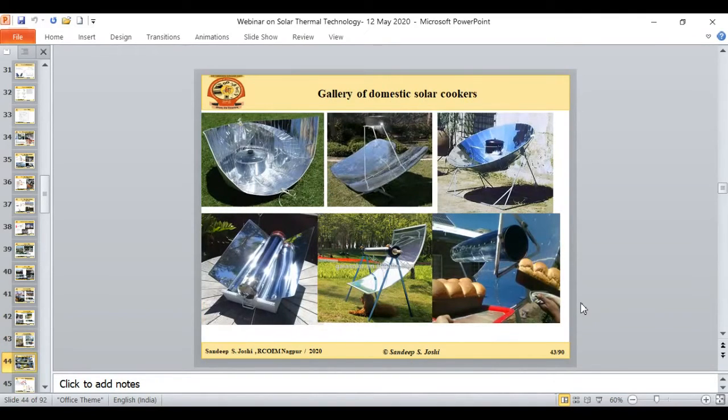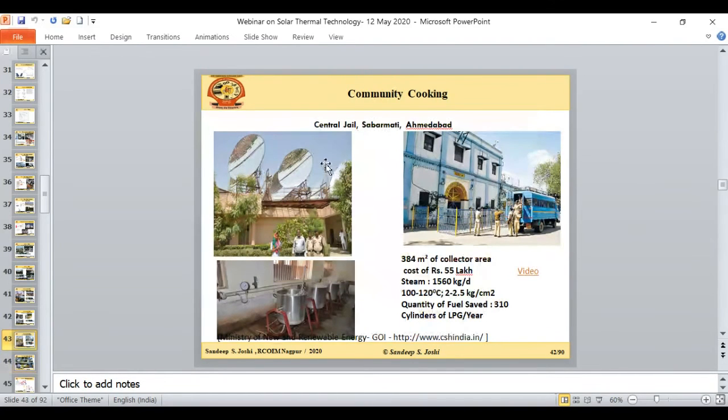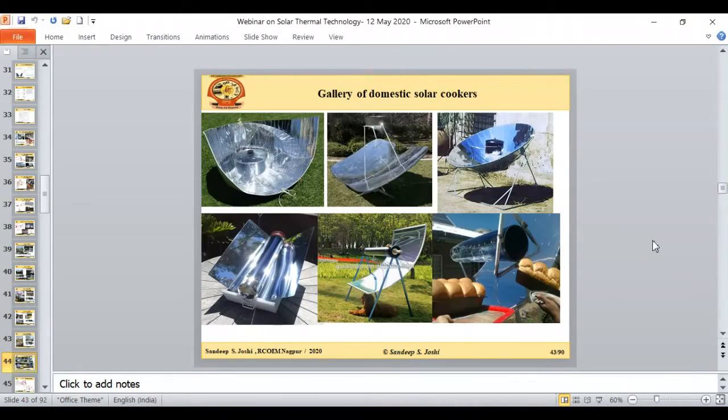Now coming to some other part, this is a part of the gallery of domestic solar cookers. You can see these we call a DIY type of collector, like do-it-yourself collector. You open any link on YouTube and search DIY solar cookers, so you will get such kinds of solar cookers. But these cookers are not sufficient for community cooking. Say you have a family of 4 or 5 people, you can use this type of cooker to cook your food. But for community cooking, you need to go for such a system where there are Scheffler cookers having a good concentration ratio. So these systems are suitable for community cooking.